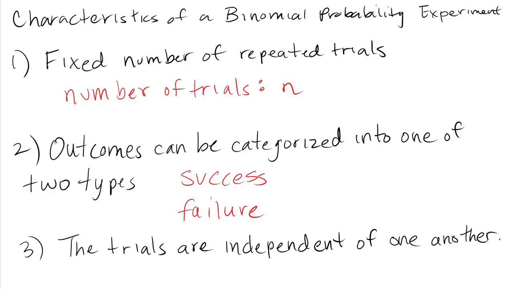And the last characteristic is that the trials are independent of one another. That means what happens on one trial does not affect what happens on future trials. There's no consequence of a previous outcome for future outcomes. They're independent of one another. And I'll give an example of where that does not happen as well. Let's look at a few examples of experiments and we'll explain why it is or isn't binomial.